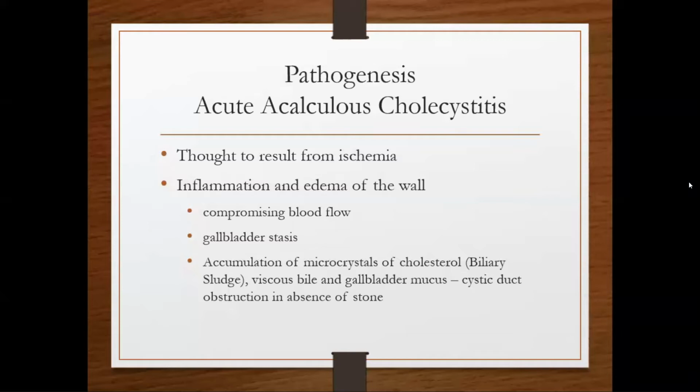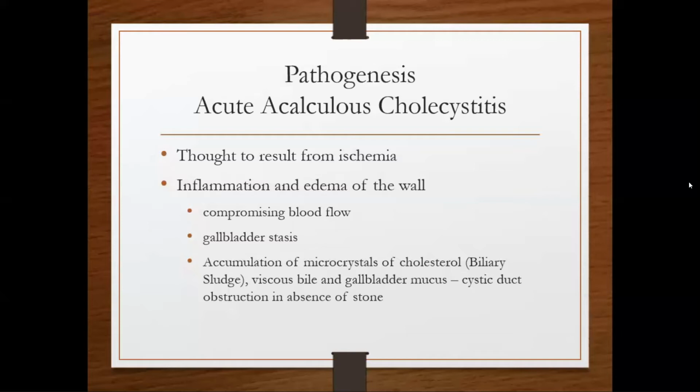So in acute calculous cholecystitis, the cystic duct is obstructed by the stone. But in acute acalculous cholecystitis, there is also obstruction of the cystic duct, but it is not obstructed by a stone. It is obstructed by viscous bile, gallbladder mucus, and biliary sludge. Biliary sludge means a viscous mixture of small particles derived from bile, and these sediments include cholesterol crystals, calcium salts, calcium bilirubinate, and mucin.